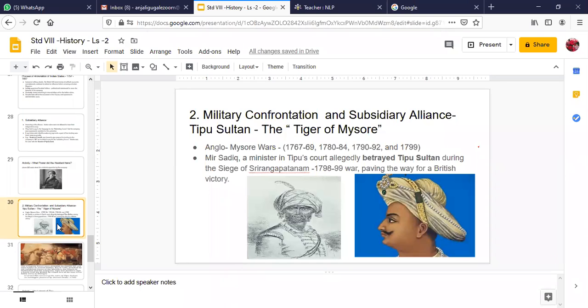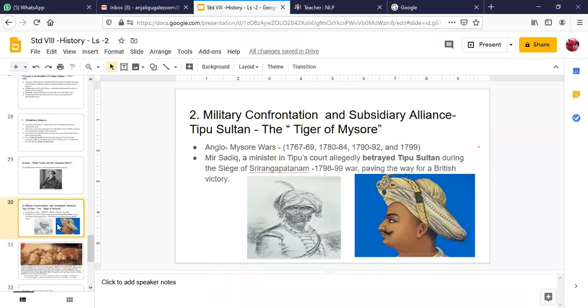Okay, but how is it that he was defeated? Let me tell you, just like in the case of Siraj-ud-Daulah of Bengal, we had the traitor. Who was the traitor? Mir Jafar was the traitor. Similarly, in the case of Tipu Sultan, Mir Sadiq was one of his ministers in Tipu's court, who allegedly betrayed Tipu Sultan during the siege of Srirangapatnam, the final war. This is the only war in which Tipu Sultan lost the battle, and he died also. And it paved the way for the British victory.